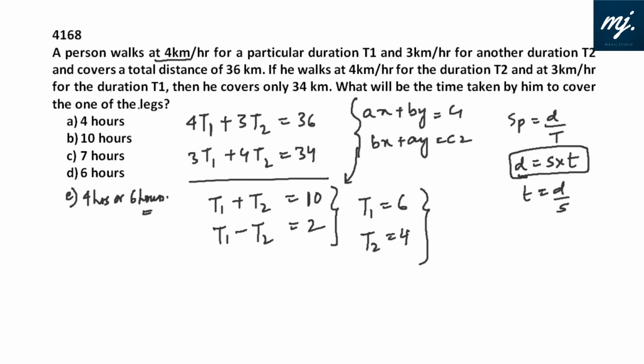If it is saying one of the legs, then it must be asking about t1 and t2, the total time the person walks in a particular duration. And if it is talking about one of the legs, that means it is talking about 10 hours. t1 plus t2 is actually 10 hours.